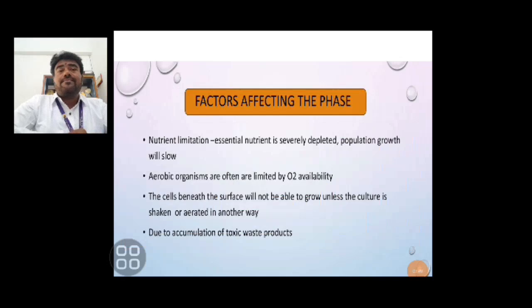What are the factors affecting the phases? The first is nutrient limitation. A particular nutrient will increase the growth rate of bacteria. This is called nutrient limitation. When an essential nutrient is severely depleted, population growth will be slow. Then aerobic organisms are often limited by oxygen availability. The cells beneath the surface will not be able to grow unless the culture is shaken or aerated. Another factor is the accumulation of toxic waste products.